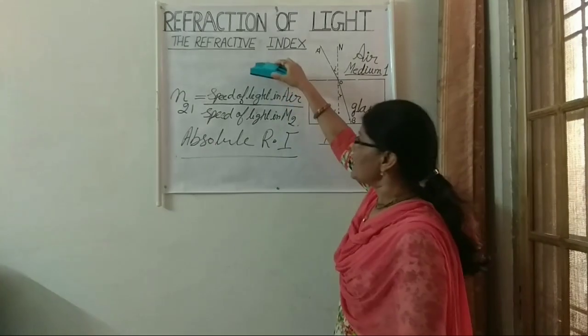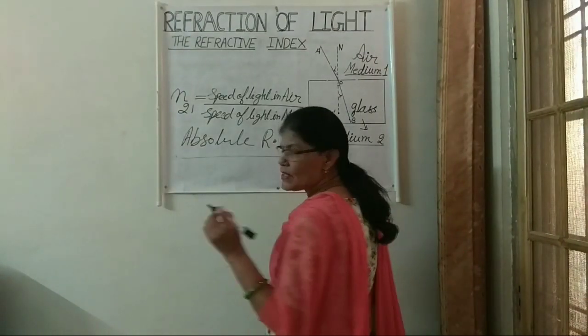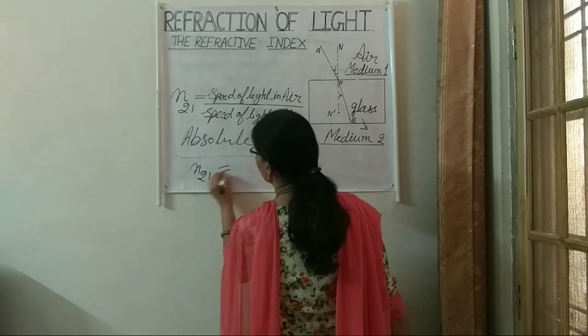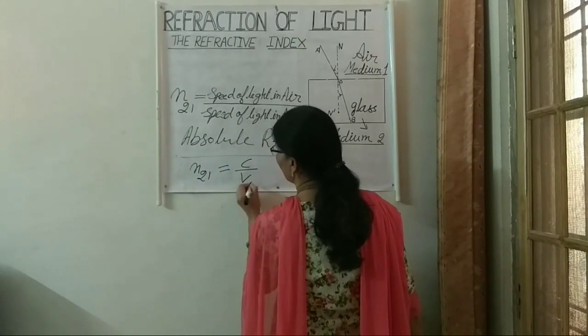Okay, and the speed of light in air is 3 into 10 to the power 8, or we can say N21 is equal to C upon V.